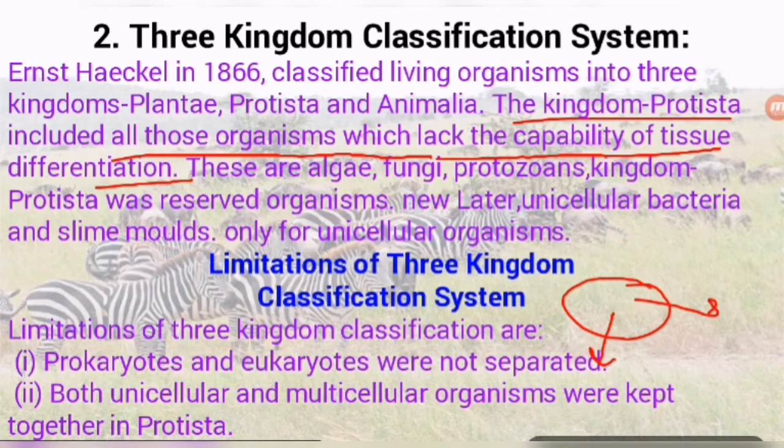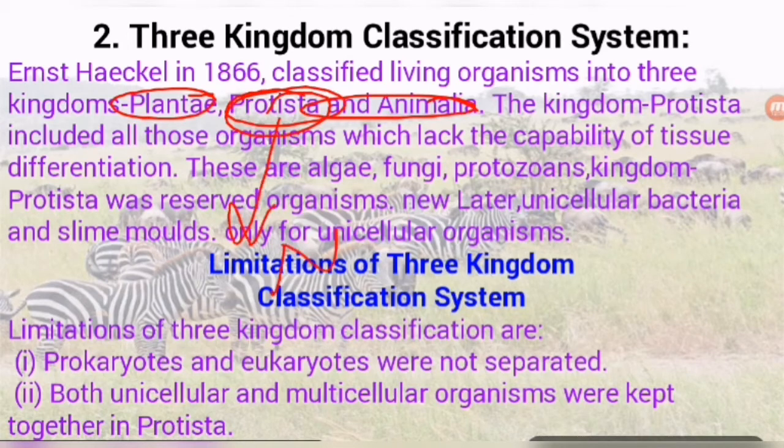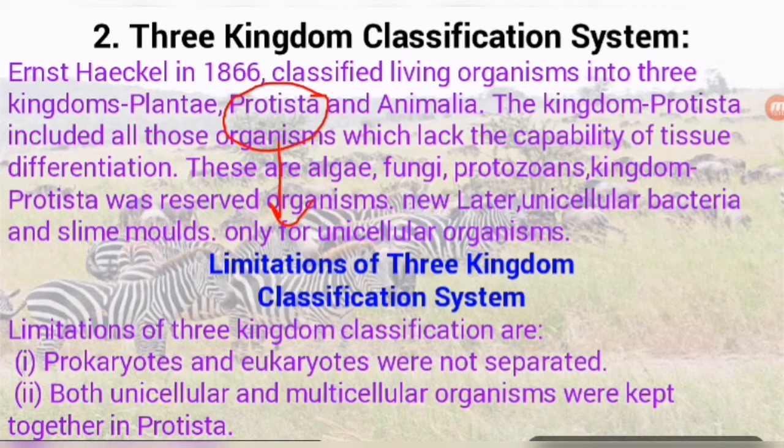So the three kingdoms here are Plantae, Animalia, and Protista. This one is new for this classification system, because in the earlier classification system only two categories were there, Plantae and Animalia, but here in this three kingdom classification, a new kingdom arises, Protista.